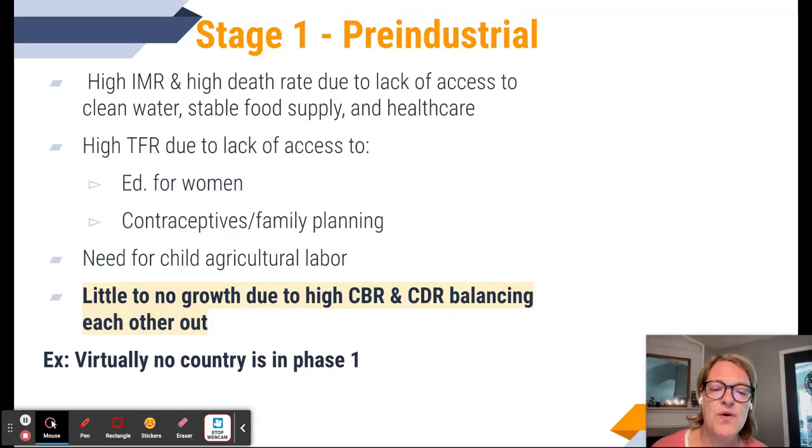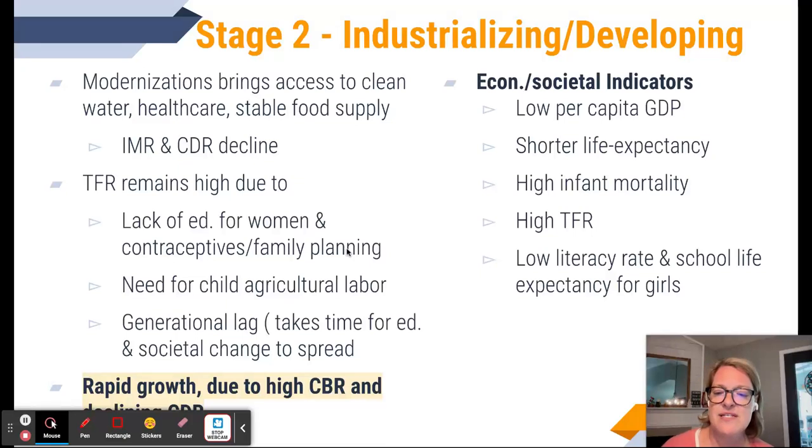There's little to no growth due to this high CBR, a high birth rate, but there's also a high crude death rate, so they're kind of balancing each other out. A lot of kids are being born, but a lot of people are dying as well. So this country is what we consider to be in phase one. Essentially, not any country in the world is in phase one anymore. So no country do we consider to be at this stage.